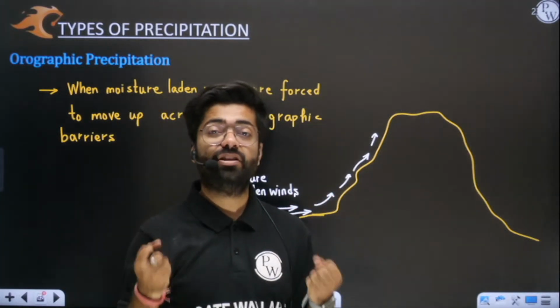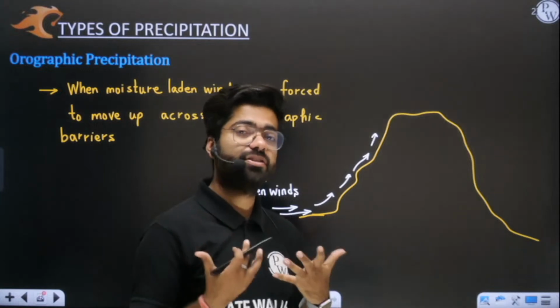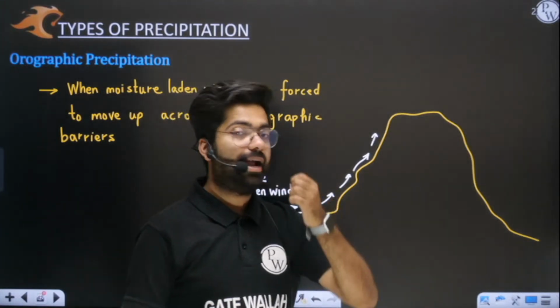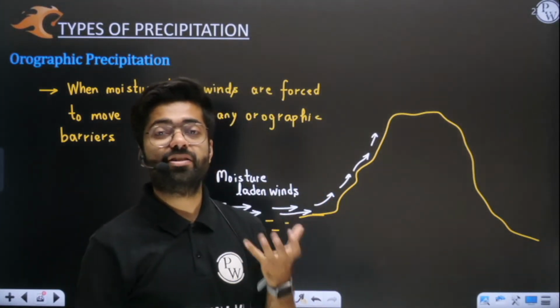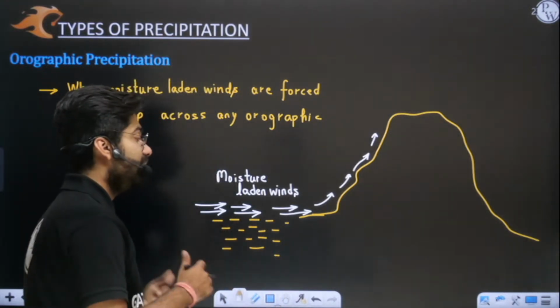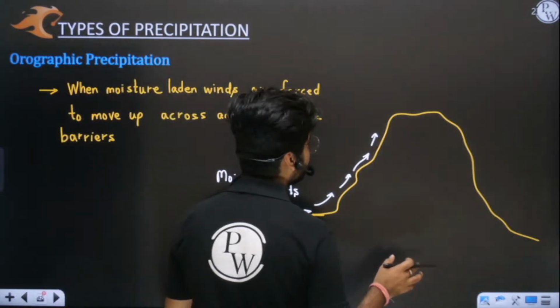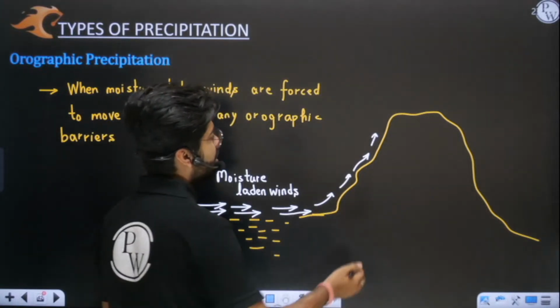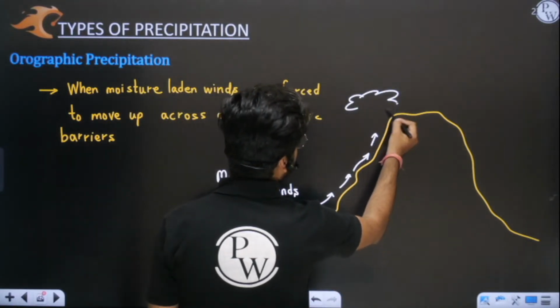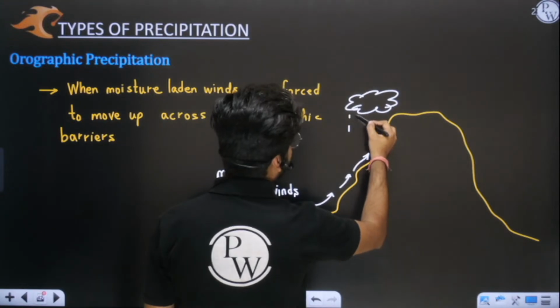Now when saturation vapor pressure goes down, obviously these water vapors will be in excess quantity, because the atmosphere's moisture holding capacity has gone down due to lower temperature. At higher altitudes, the atmosphere does not have too much capacity. So obviously what will happen, sir? Condensation will happen. Yes or no? Condensation or precipitation will start to happen, and in this area clouds will start forming and rainfall will happen.